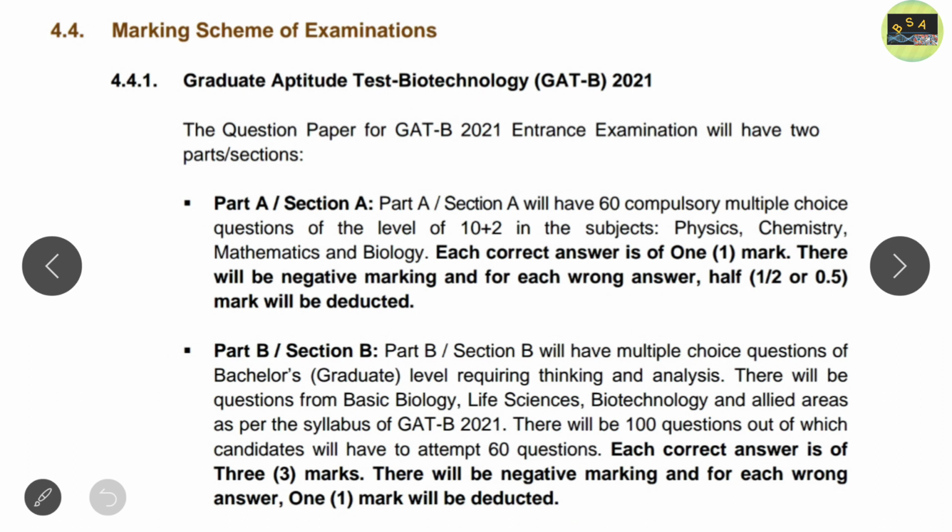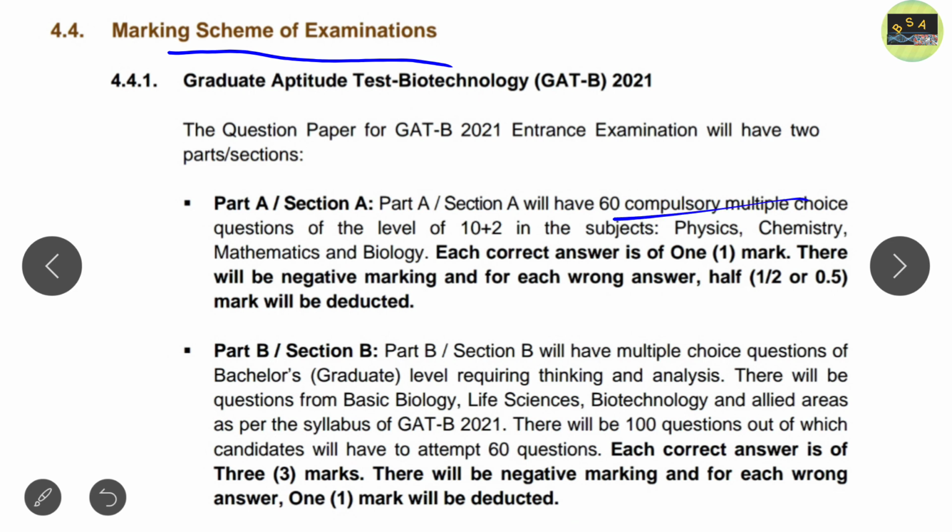Next, what will be the marking scheme? This is another important point regarding this examination, that you should know about the negative marking. As I already mentioned, there are two parts, A and B. In part A you will get questions from interdisciplinary sciences up to your 10+2 level from physics, chemistry, maths and biology, while in part B you will get questions from your life science background, either biotechnology, life science, or any field related to biology or allied sciences. In part A, 60 questions will be there, and all 60 questions are compulsory.